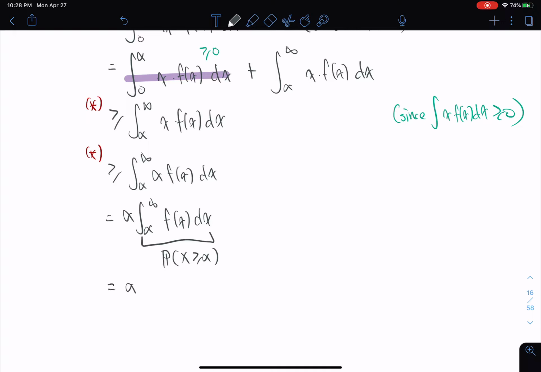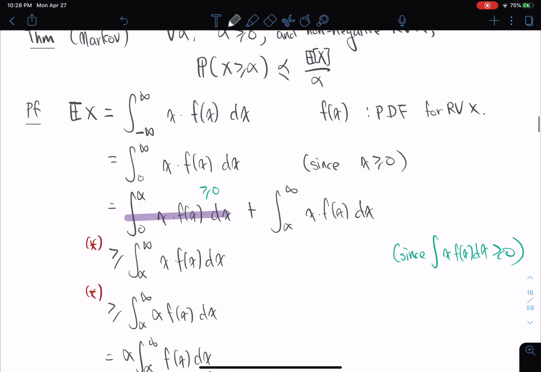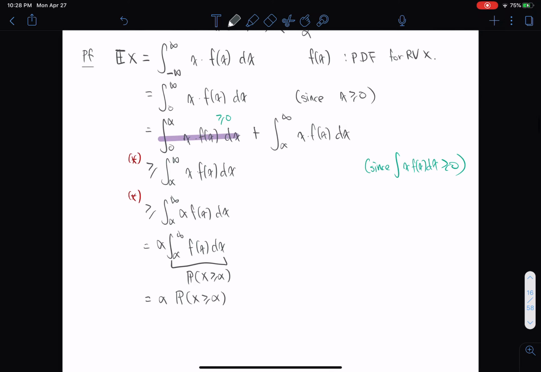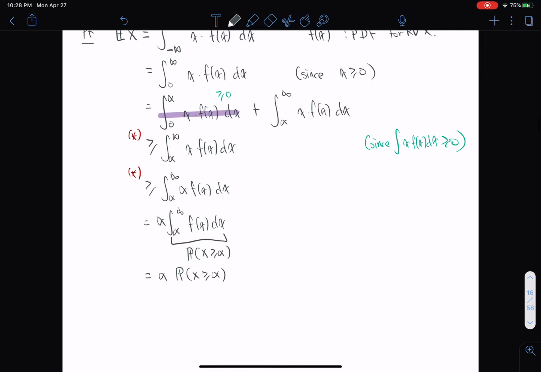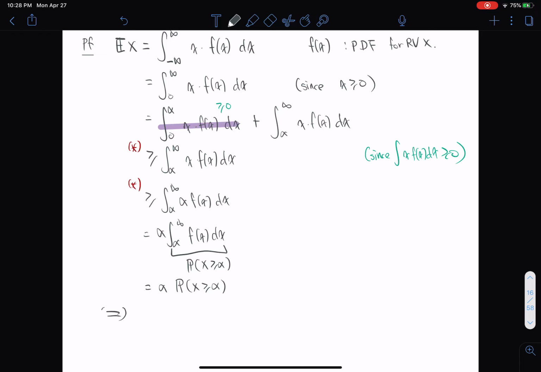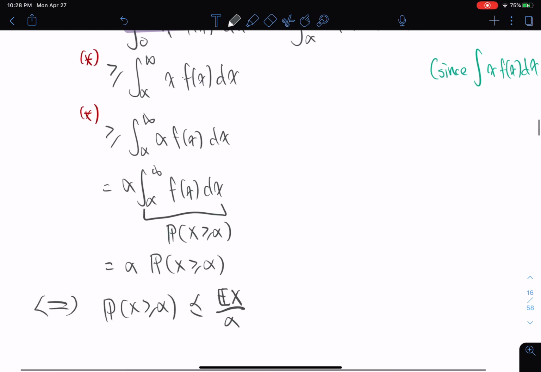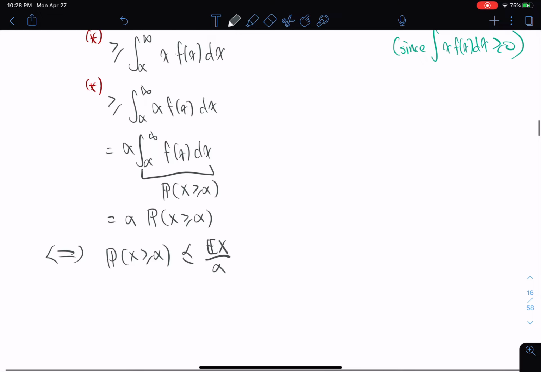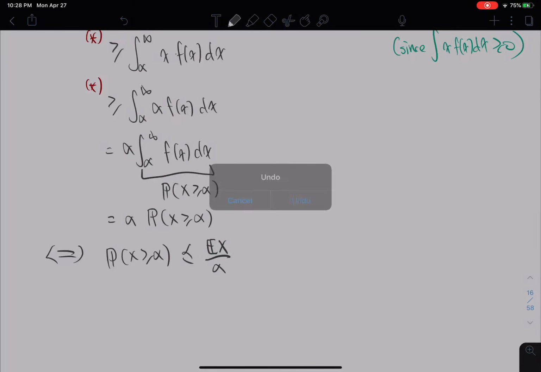So this is alpha times the probability x is greater than alpha. Ooh, and look at this entire beautiful equation, which seems to suggest that I'm going to divide both sides by alpha, and I get the probability x is greater or equal to alpha is less than or equal to the expectation of x over alpha. What a beautiful equation. I just had to show this to you.